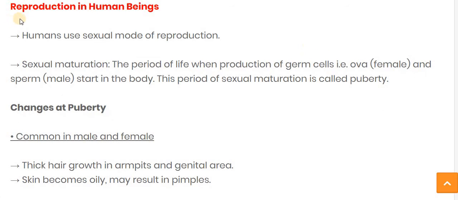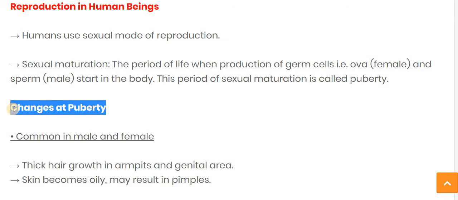Now let's see reproduction in human beings. Humans use the sexual mode of reproduction. Sexual maturation means the period of life when the production of germ cells like ova and sperm starts in the body, and this period is also known as puberty.